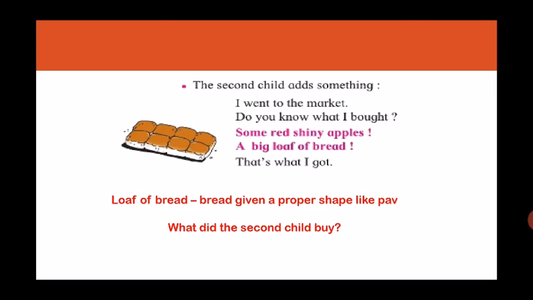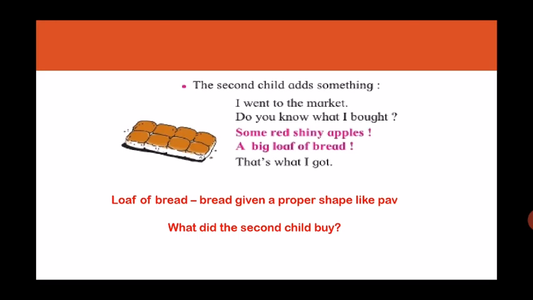So the second child only has to add something new to the first paragraph. So let's see how it's done. The second child adds something.